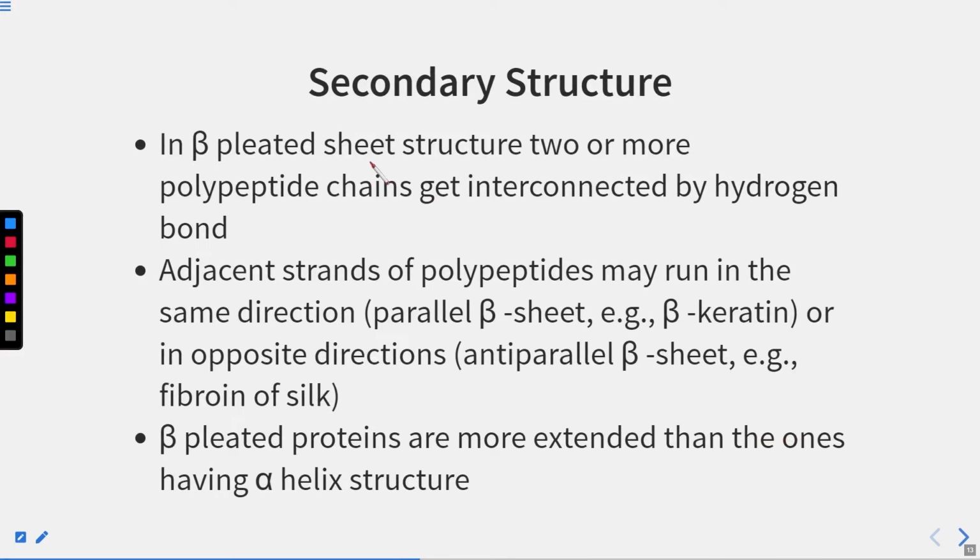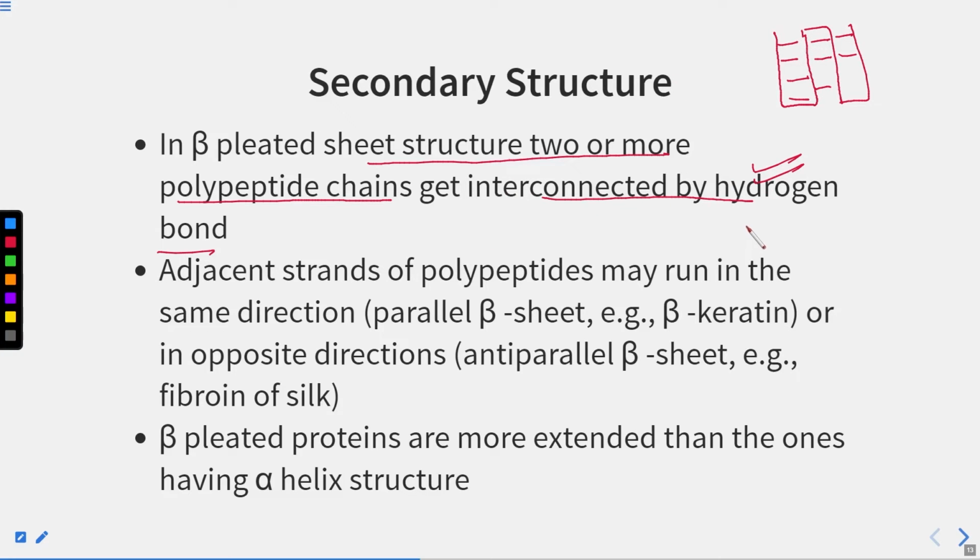In the beta pleated sheet structure, two or more polypeptide chains get interconnected by hydrogen bonding. So in the beta pleated sheet, this is the structure. This is like this, and they form a sheet-like structure, and this sheet-like structure gets stabilized by hydrogen bonding. So what type of interaction takes place in the formation of the secondary structure, either alpha helix or beta pleated sheet? Hydrogen bonding is very, very important for its formation.